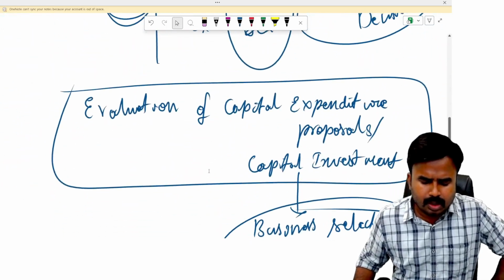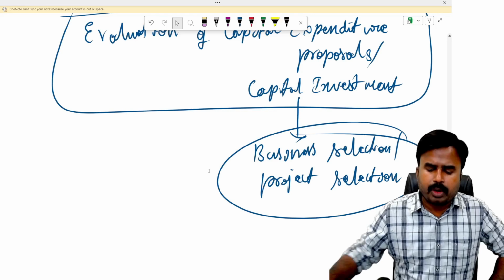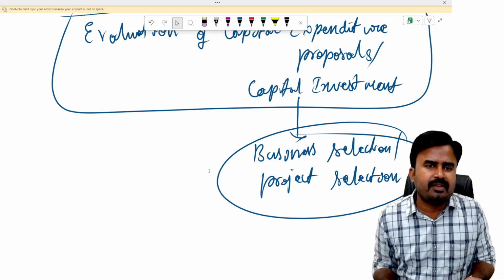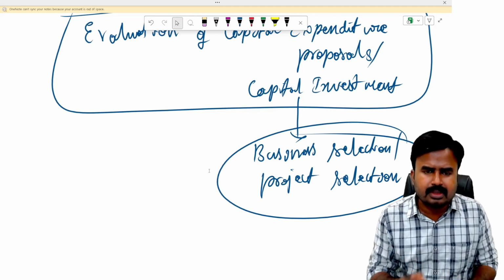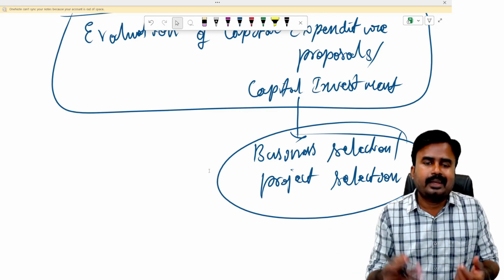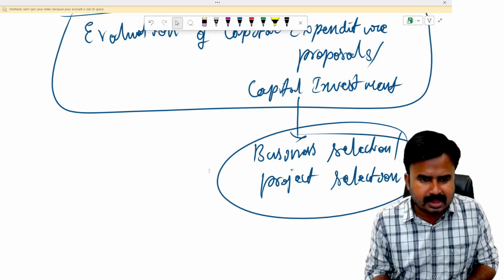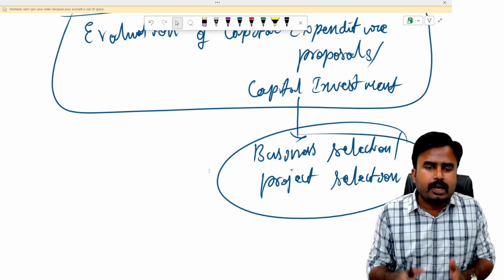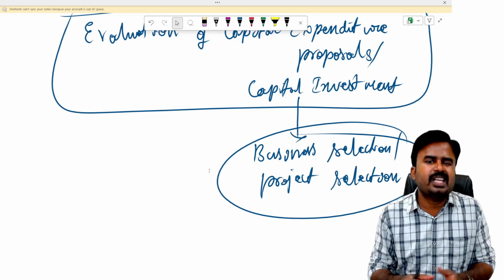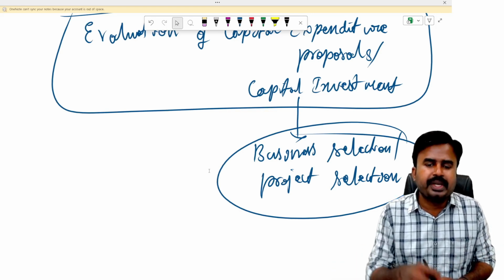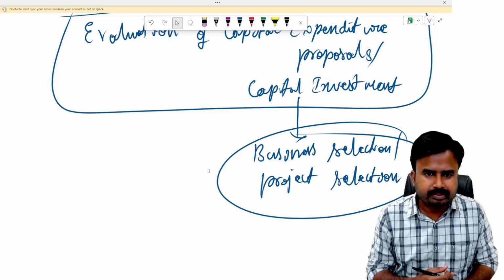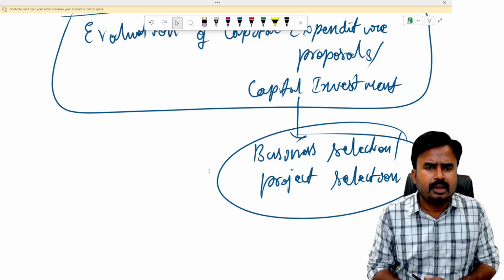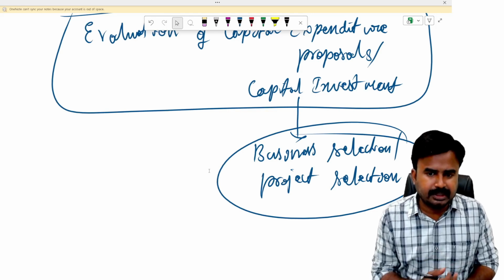So dear students, capital budgeting is all about evaluation of capital investment proposals or capital investments. Sir, what are these capital investment proposals? Nothing but business, like investing in a new business line, a new product introduction, or expanding our existing business lines, or replacement of existing assets, or research and development, or exploration of natural resources, or buy or lease decisions.